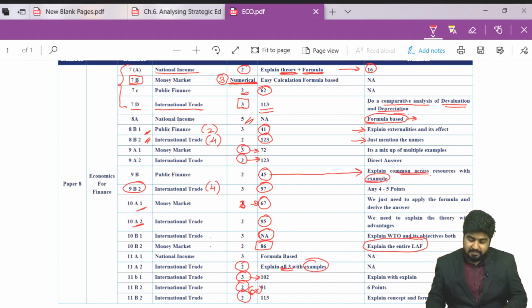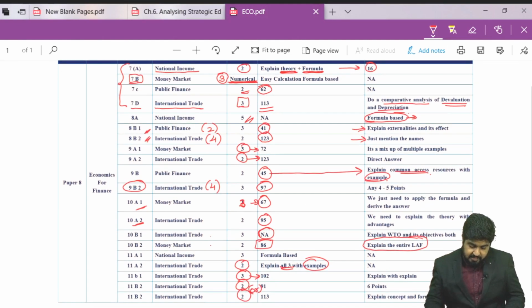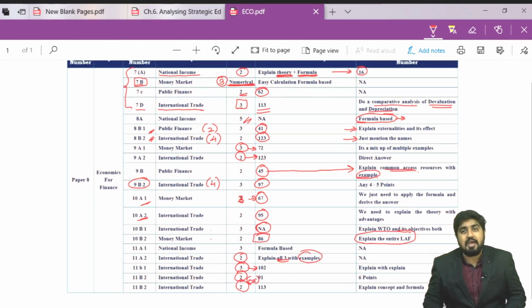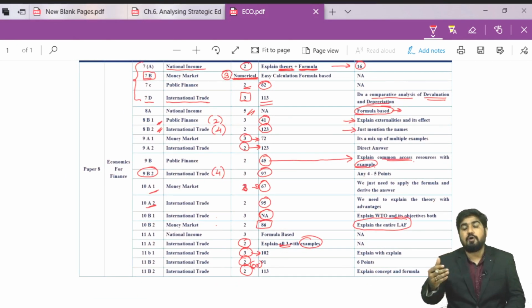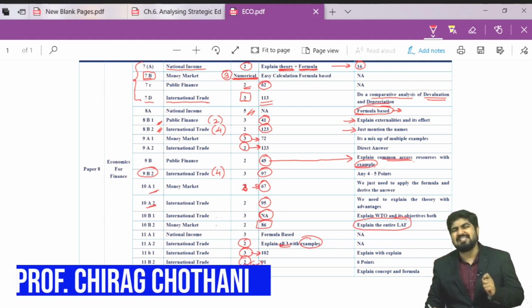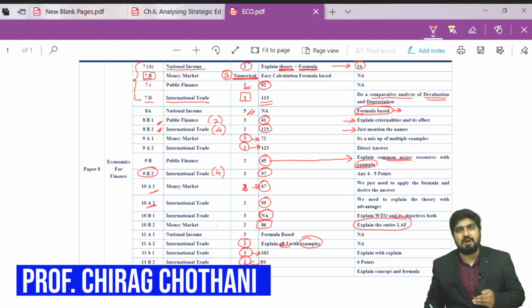So I hope this entire discussion of the paper is worth it for you and you have done well in your examination. And if you are going to attempt the further examination, students, please do check out this paper and the explanation very carefully, and let's hope this is the level of paper which is asked in our examination as well, so that we can easily score above 35 marks out of 40.